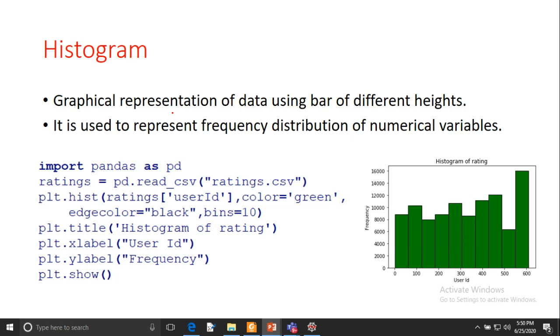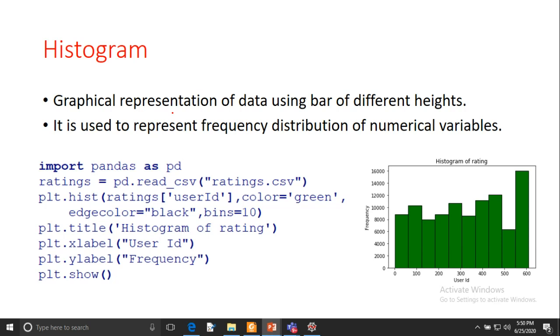So you have to keep in mind that ratings is equal to pd.read_csv. This is reading the file, and then plt.hist. For histogram we are using the hist function, and in this function we are passing the name of the column, user id, and color is equal to green, meaning all the bars will have the same color, green, and edge color will be black, and bins is equal to 10.